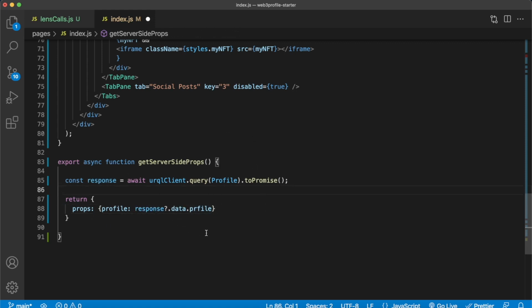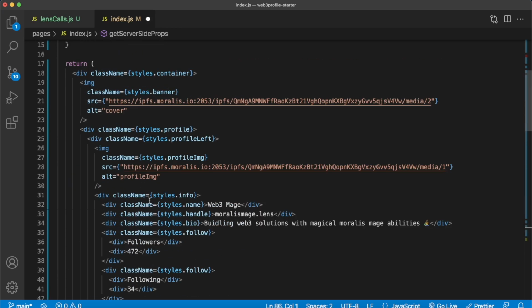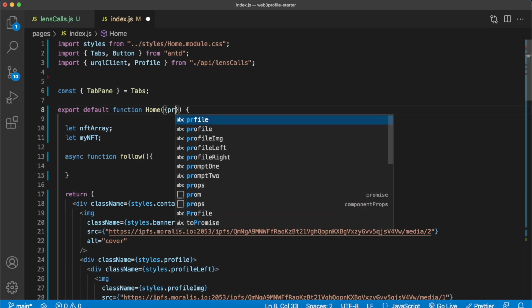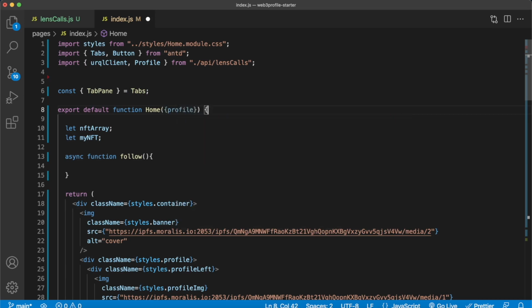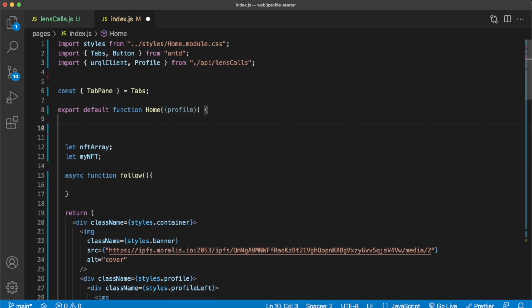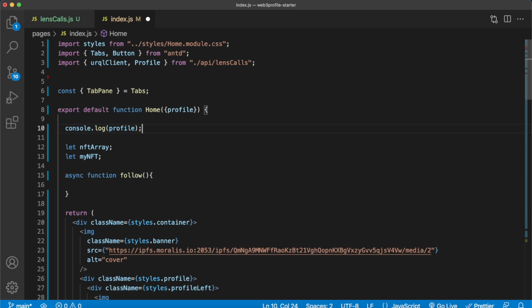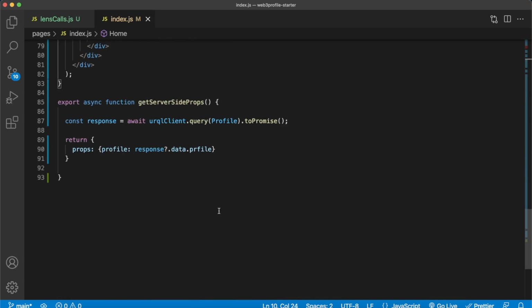Now our server-side props are returning these props profile, which we can then get in our home component, which is basically our whole app, get our profile. And every time we render our home component, we can just console.log our profile information. So for now, we can see what is stored in this profile object. Save that. Make sure everything is correct over here. Seems like this was misspelled. So we have the profile returned, save that.